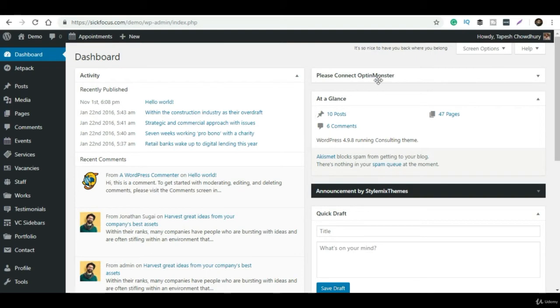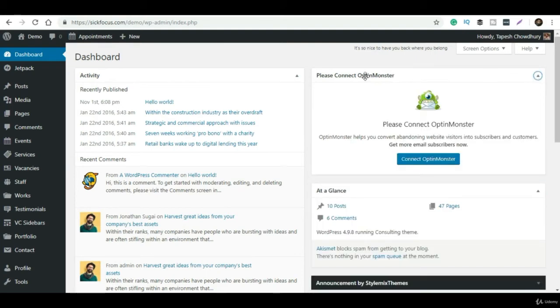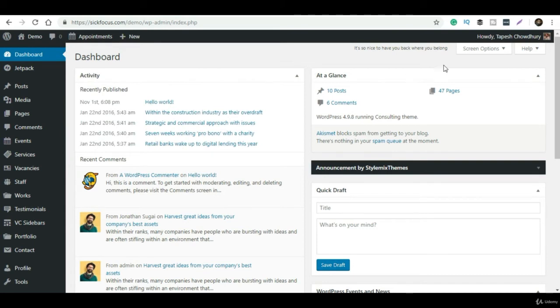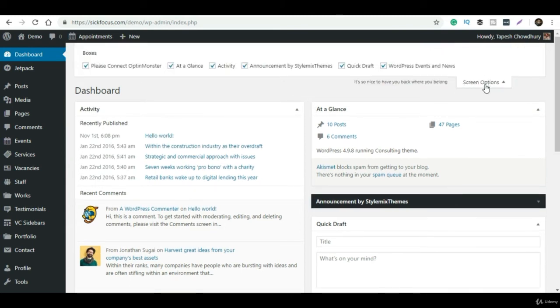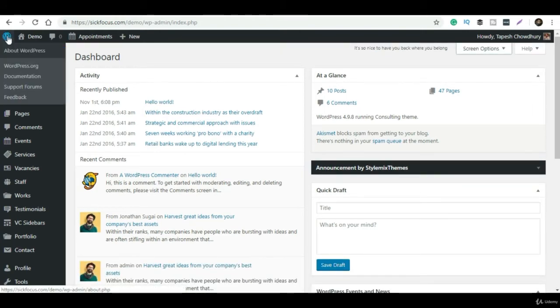If you want to know more, there is documentation and a support forum, and if you want to give feedback, you can go here and select whichever support option. To visit your website, click on this option. If you take your mouse over this place, it will show you Visit Site, and you can see how the website looks as of now after installing this demo. This is the comments part, and if anyone has commented, you can approve or disapprove from this option, accepting or rejecting the comment.